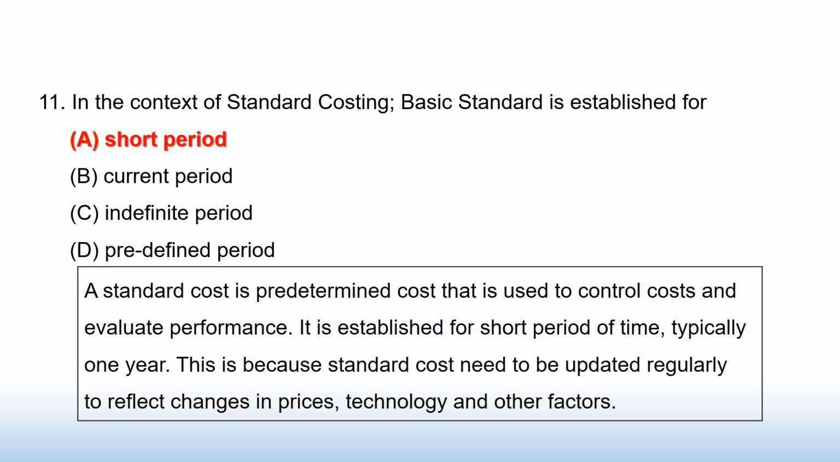In the context of standard costing, basic standard is established for option A. Short period, B. Current period, C. Indefinite period, D. Predefined period. Answer option A. Short period.